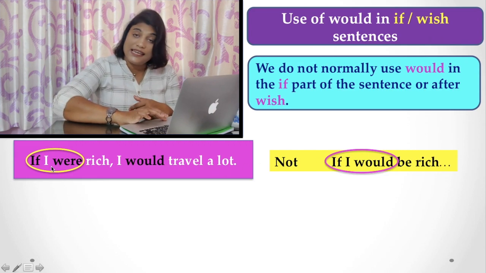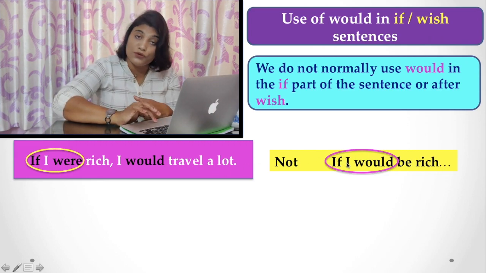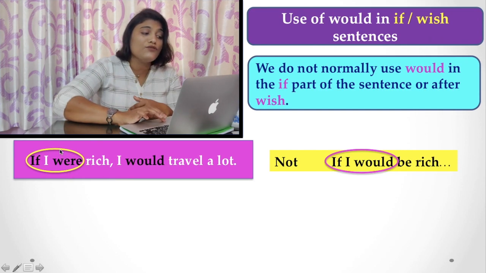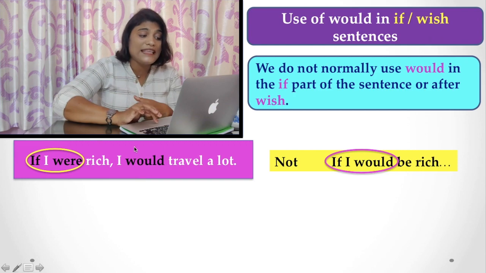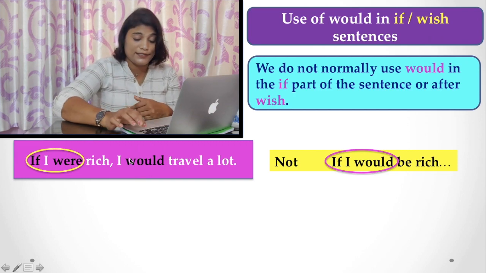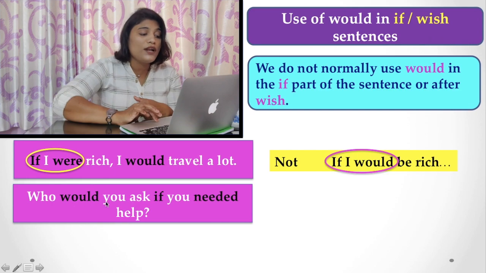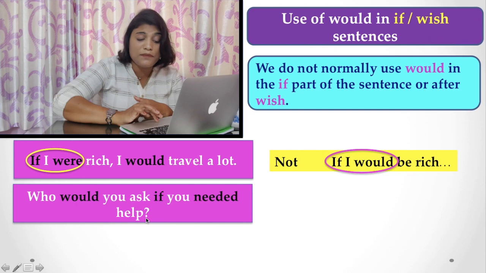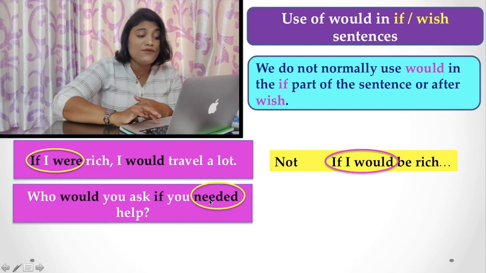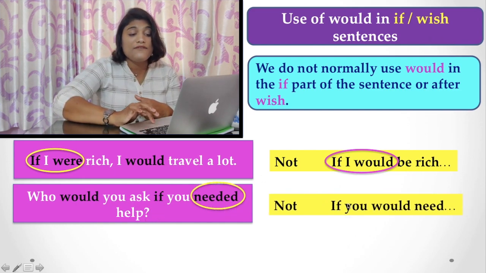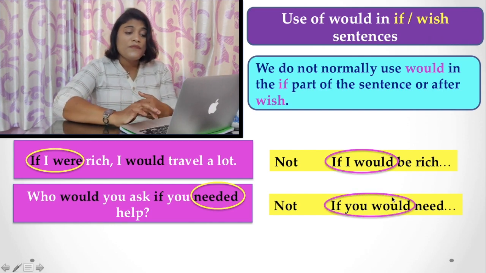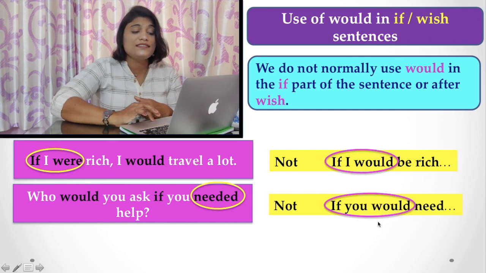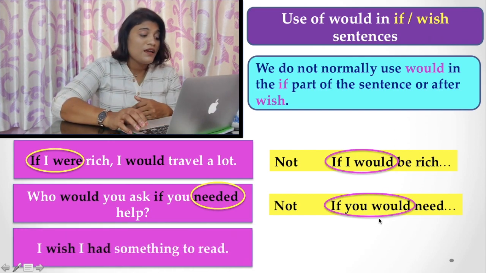With if, you use simply the past form of the verb, but you use would in the next part of the sentence. Similarly, "Who would you ask if you needed help?" Here also you find "you needed help", but if you say "if you would need", this is not correct. So in the if part of a sentence, you do not use would.